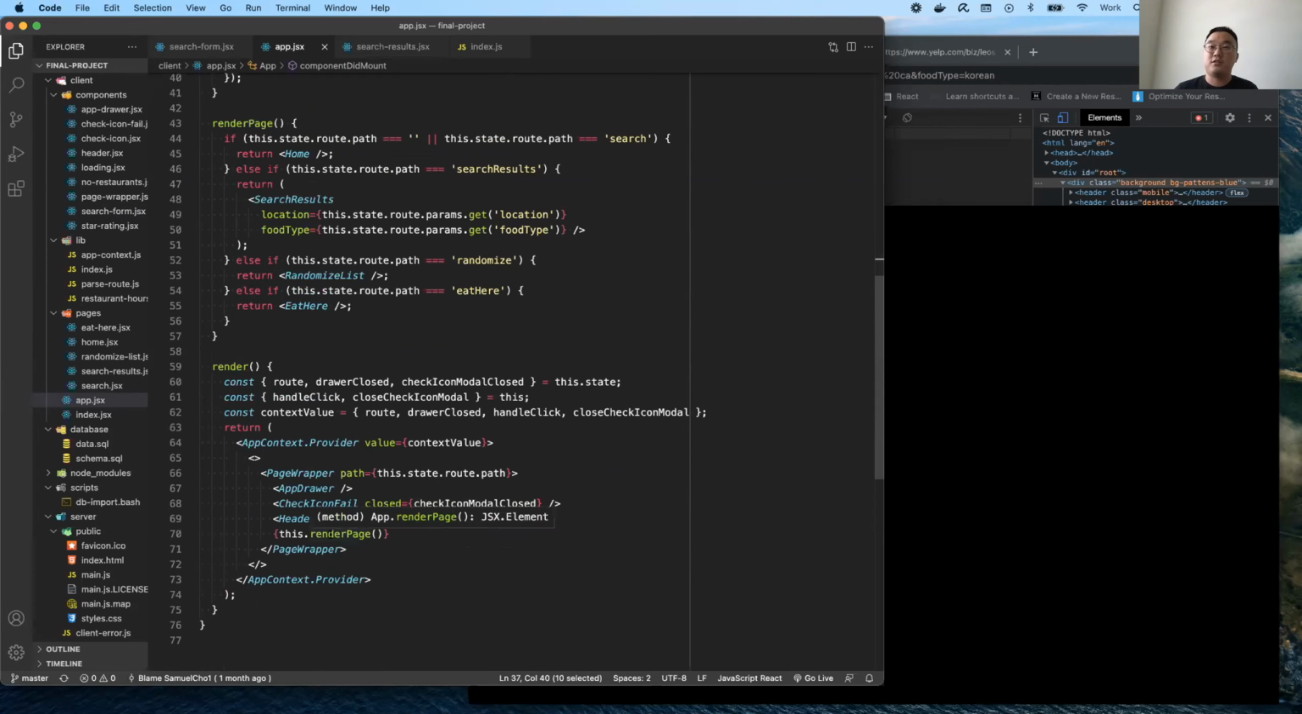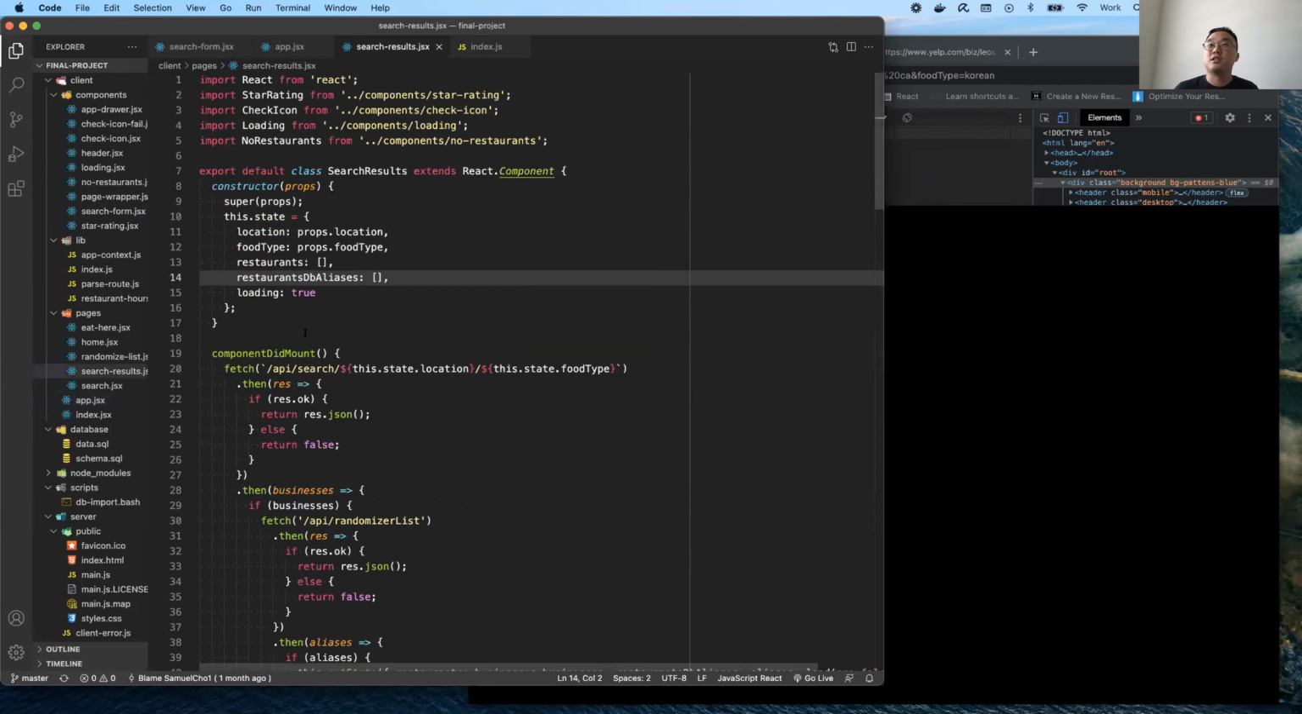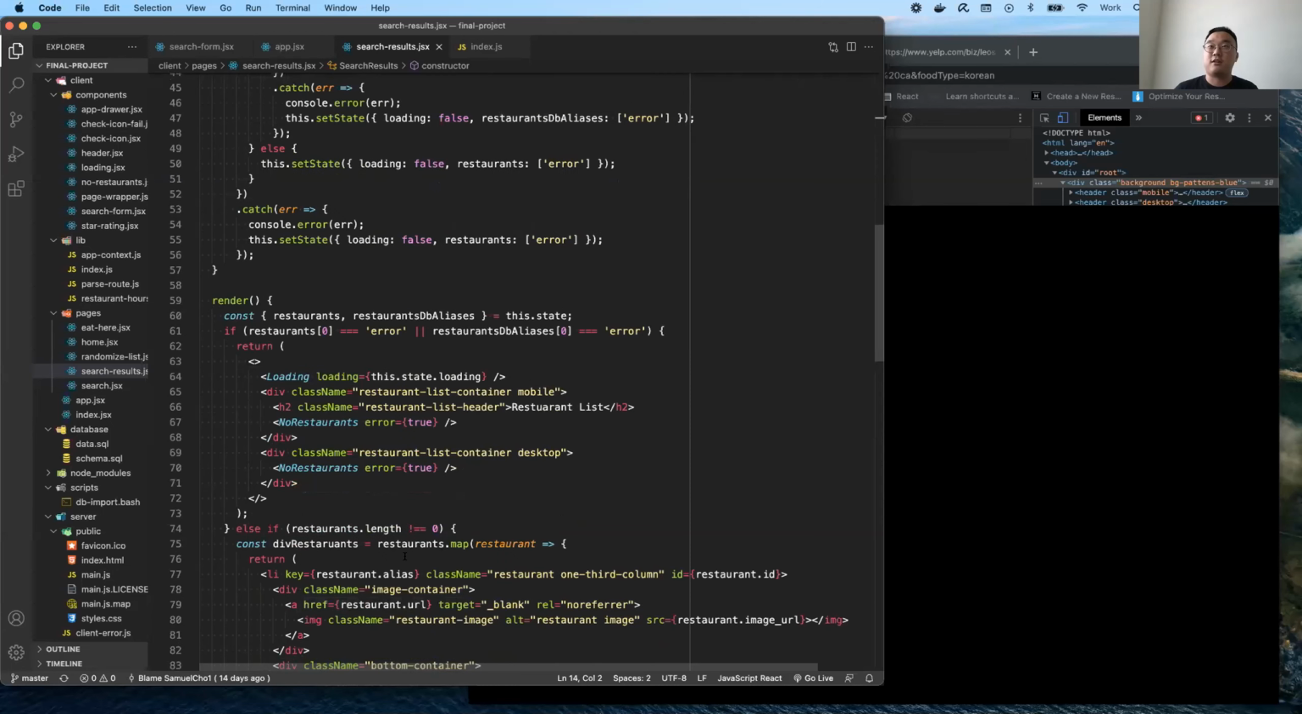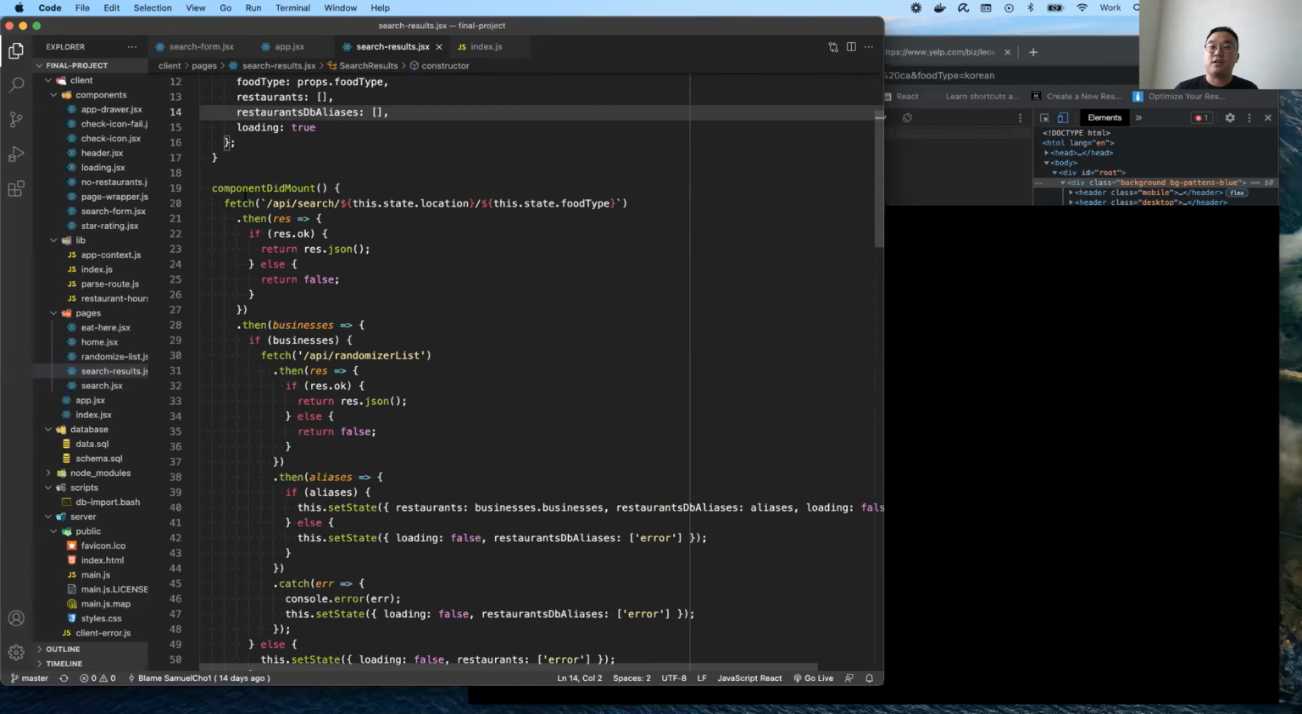It'll call this render page method, and then in the render page method, based on the path property of the route object, a different page component will be returned. In this case, it'll be search results. And in here, we are passing the location and food type as props. So in the search results page component, the constructor will run, it'll form the state, the render method will run, return the React element. And then after it mounts, the component did mount method will run. And in this method, we are calling a fetch to the server pathway, in which we're passing in the location and food type as well to our server.